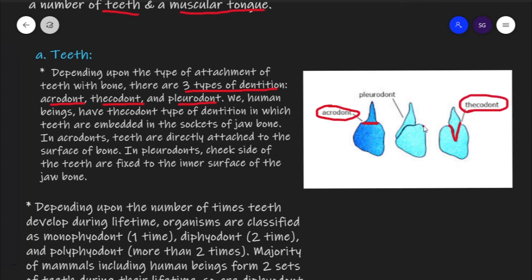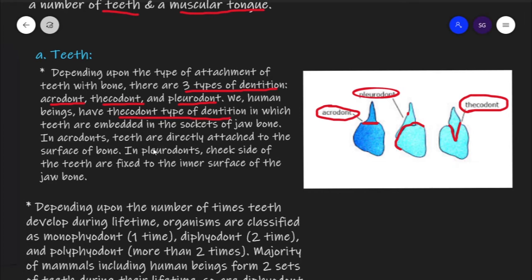But if only the outer part of the tooth, meaning the border towards the cheek, is attached to the bone, but the lingual part, meaning the part of the tooth which is towards the tongue, is not directly connected to the bone, then this type of dentition is called pleurodont. In human beings, we have thecodont dentition because our teeth are embedded in sockets made in the bone. So if you are asked what kind of dentition human beings have, you have to answer thecodont.